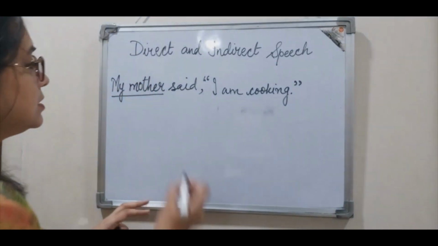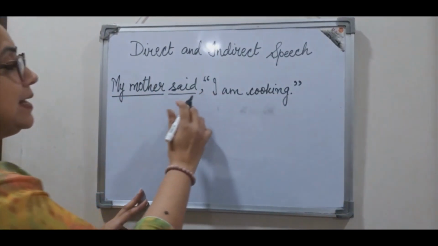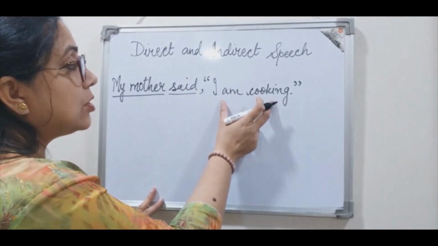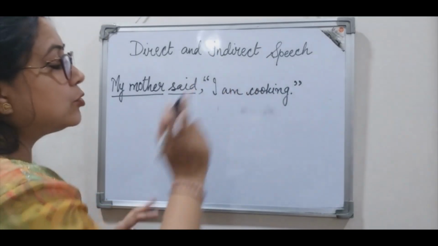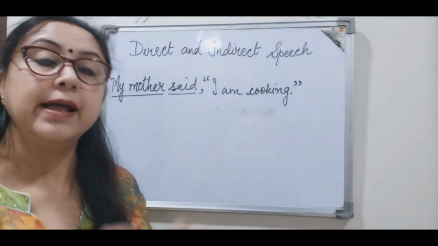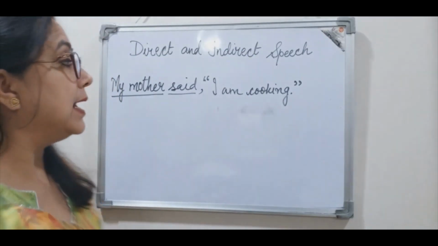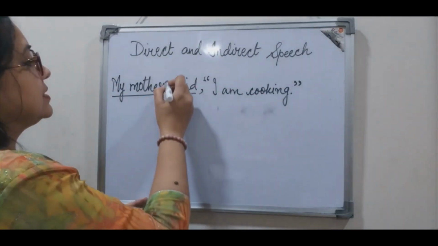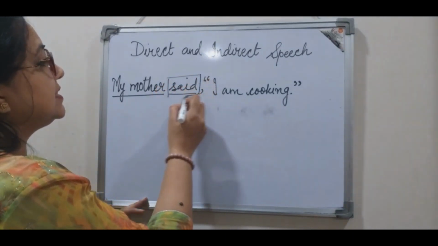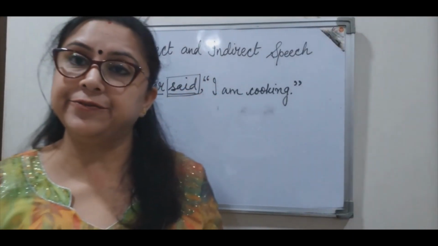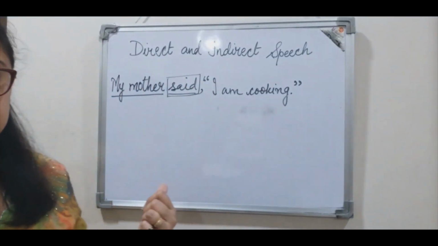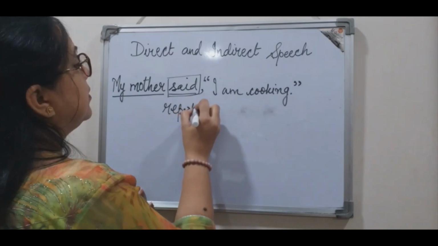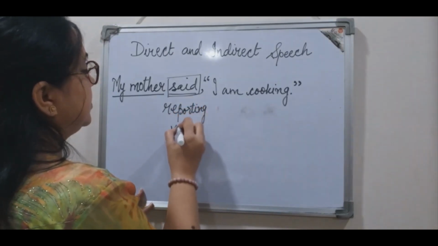Next comes a verb which is placed exactly before the exact words of the speaker. I am cooking, these are the exact words of the speaker. And which verb has been placed exactly before these words? Yes, obviously, the word said, which is a verb. This verb is called the reporting verb, right?